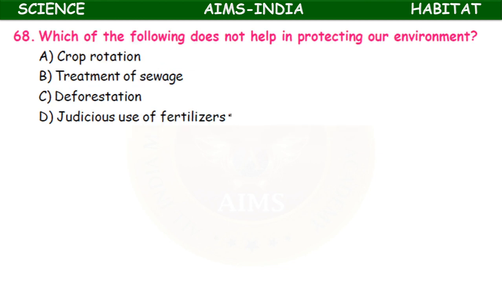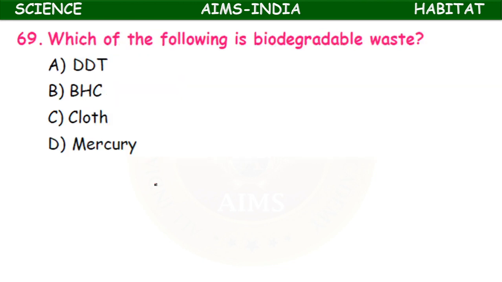Which of the following does not help in protecting our environment? Crop rotation, treatment of sewage, deforestation, judicious usage of fertilizer. Here, which of the following does not help? Okay, that is deforestation. Remaining all help to conserve the environment.